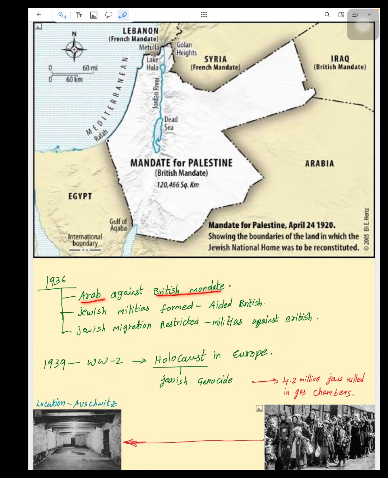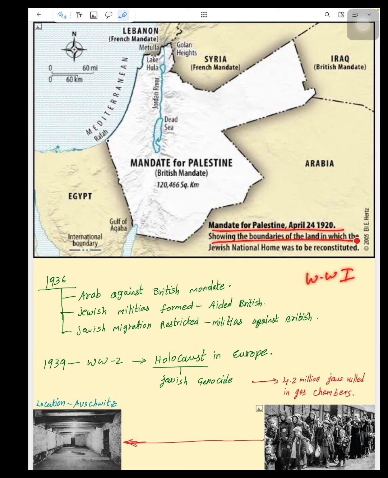So let's see, what is this British mandate? The British was given the mandate in 1918 itself. Later, Arabs took a wrong path with the British. The mandate of Palestine is the British mandate. This region is Syria, this is Iraq, and this is Arabia. These are the locations they shared after World War I.